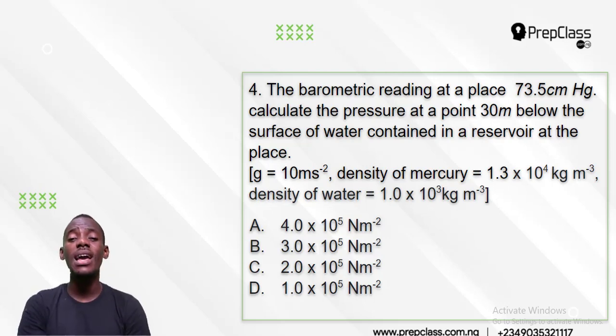Now what you can see here is different densities. You can also see meter, that's height. All you can see is just density and then height. Then you can see g also. And we are told to find pressure, right?